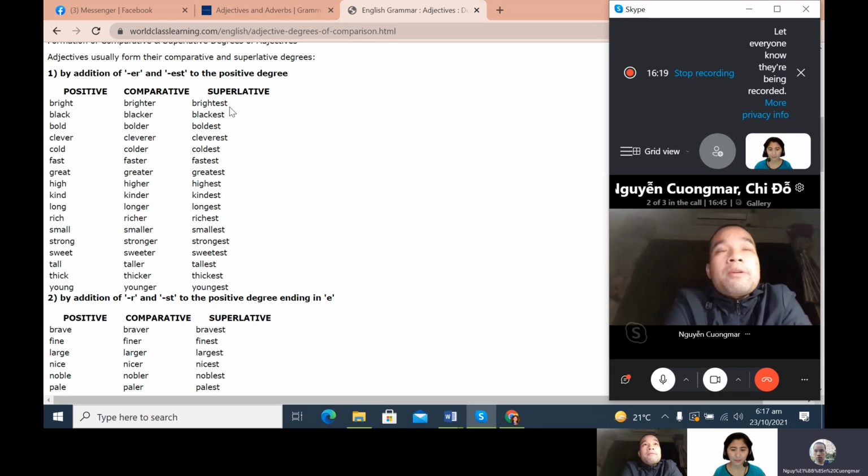In the comparative, we add -er at the end of the adjective. Okay, very good. How many nouns or pronouns are we comparing in the comparative degree? Two nouns or pronouns. Very good.